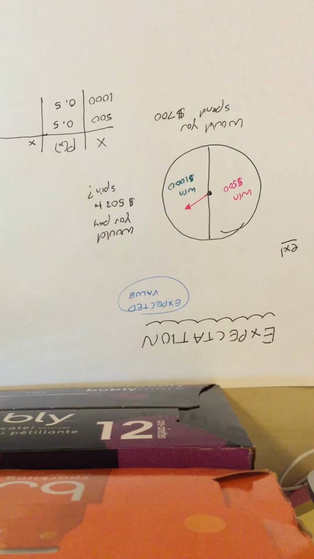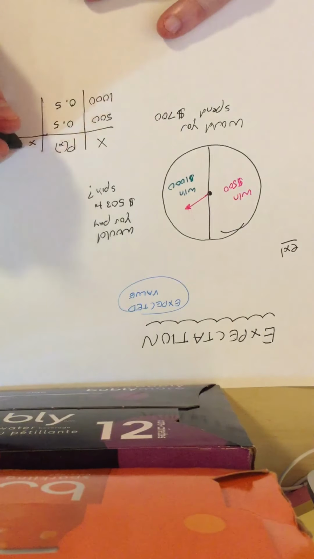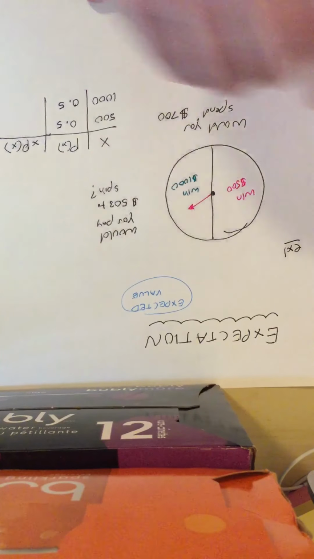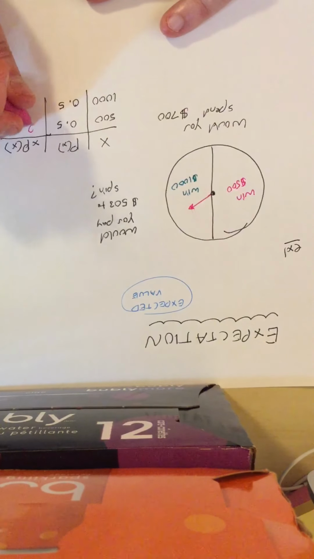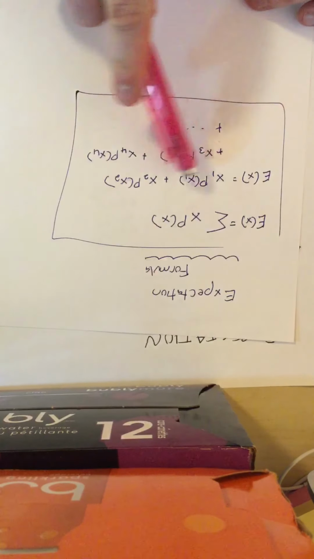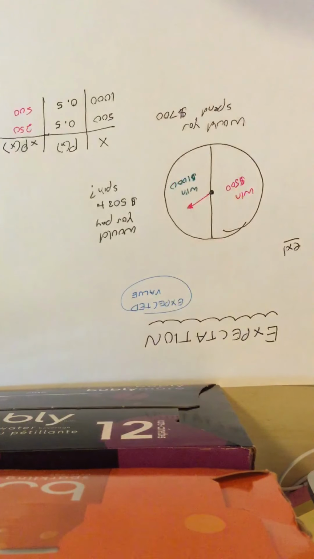We're going to take the x values and multiply them by the probability of getting those values. So we have our x, p of x, and x times p of x. So 500 times 0.5 is 250. 1,000 times 0.5 is 500. And then we take those x times p of x values and we add them up.